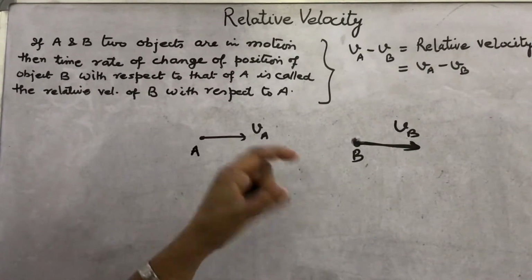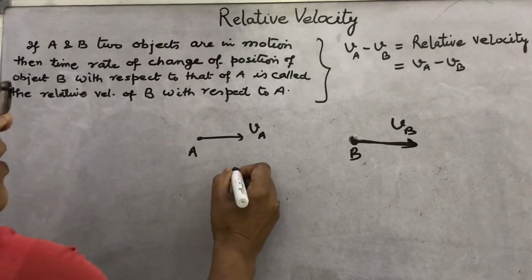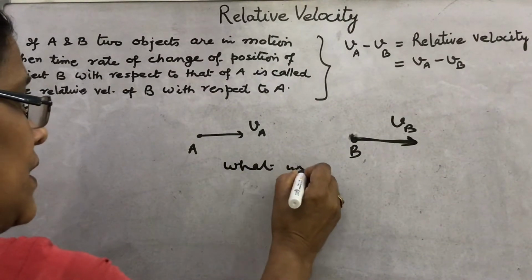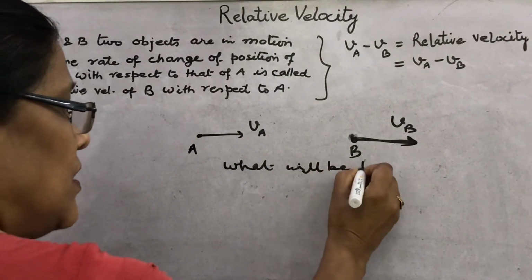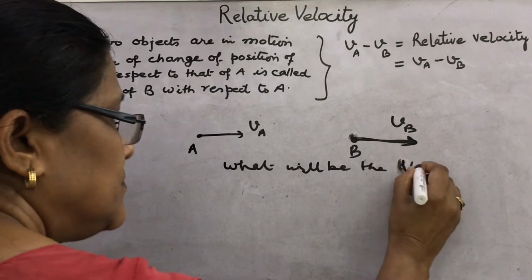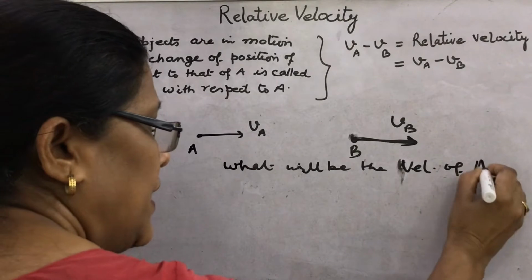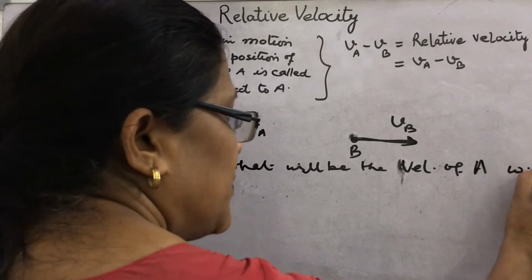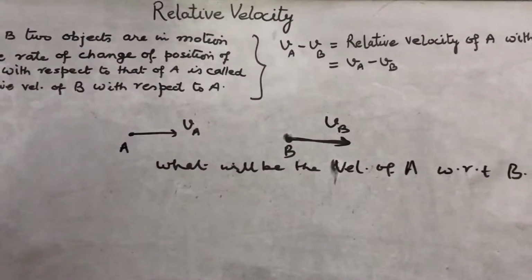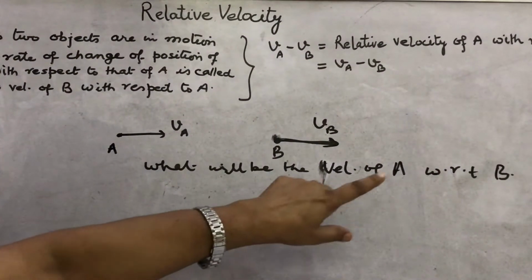Relative velocity means, what will be the velocity of A with respect to B. This is called the relative velocity of A with respect to B.